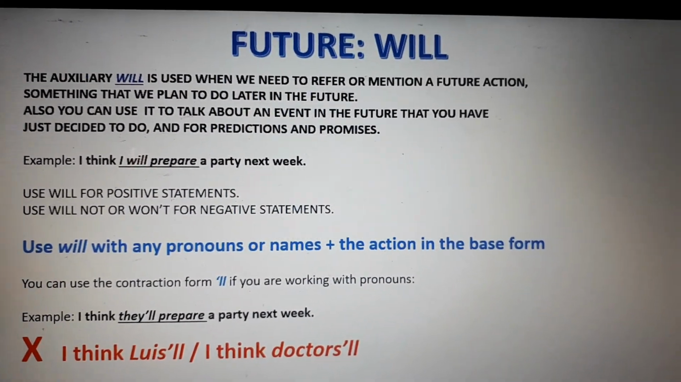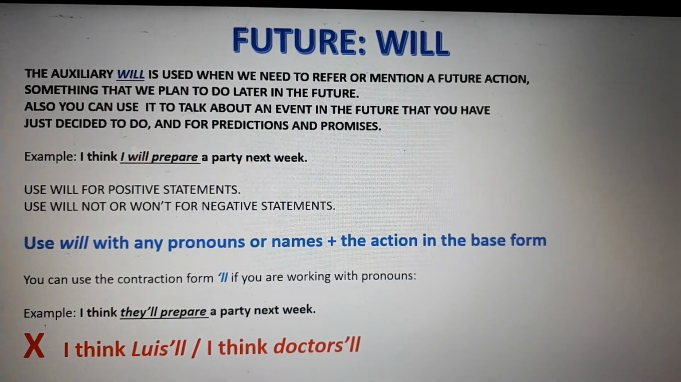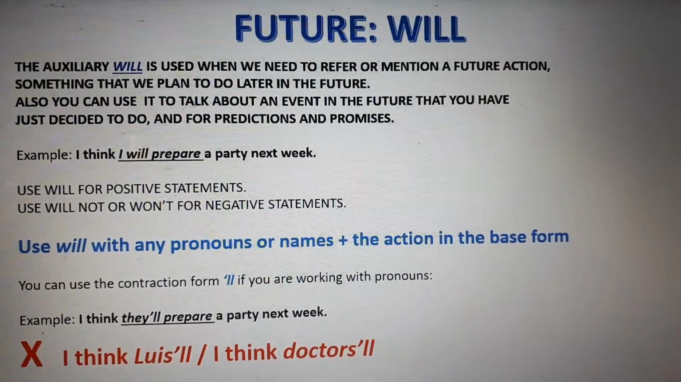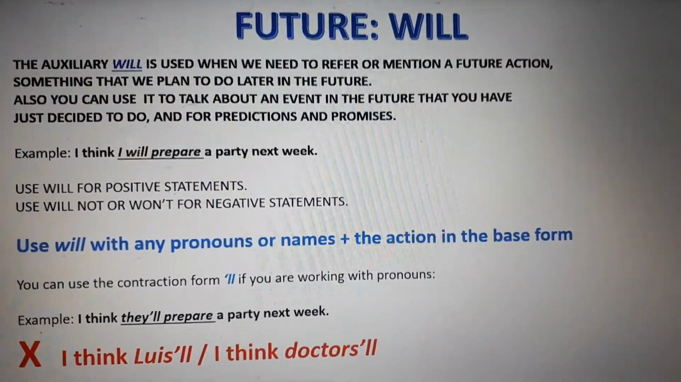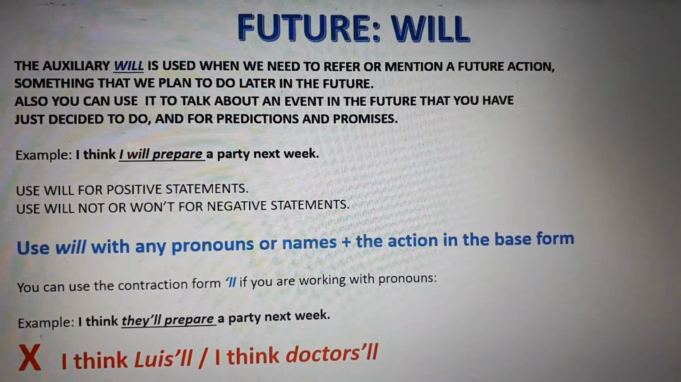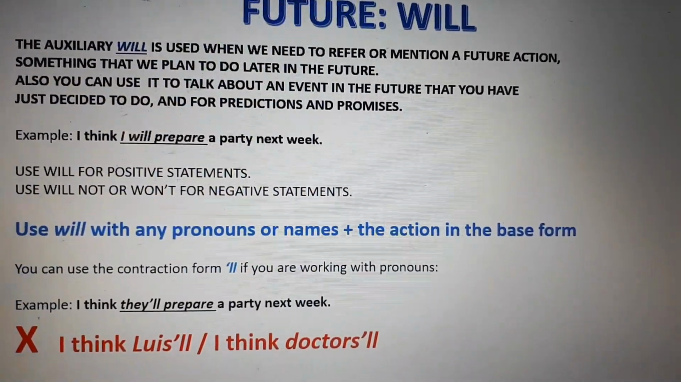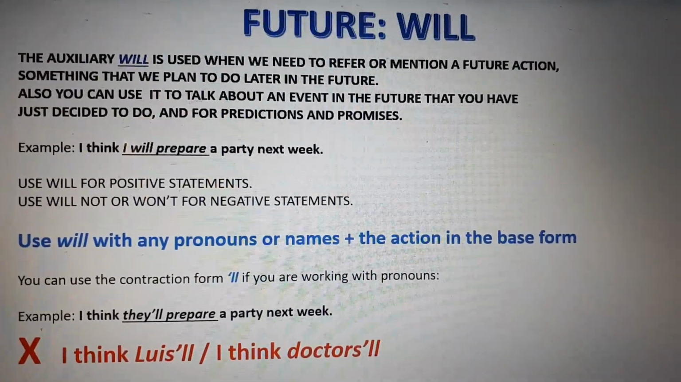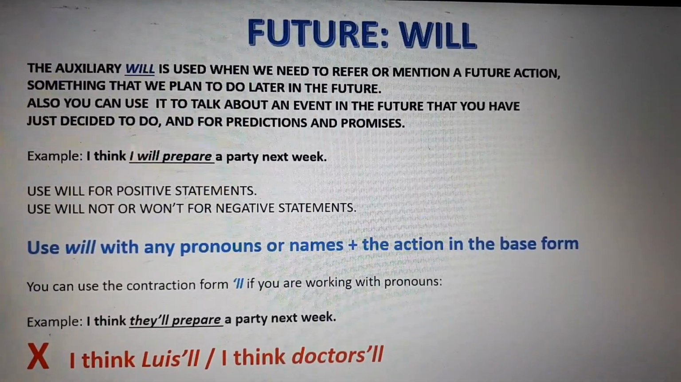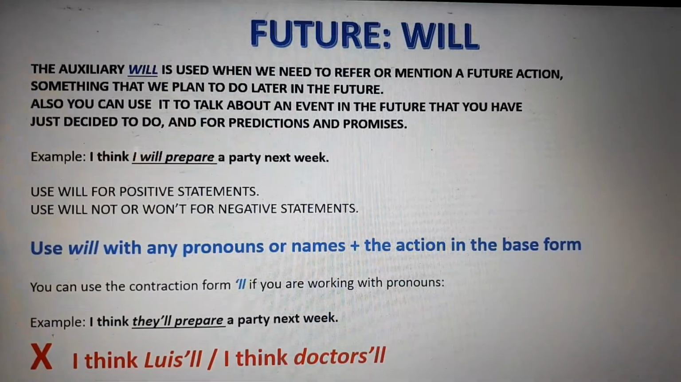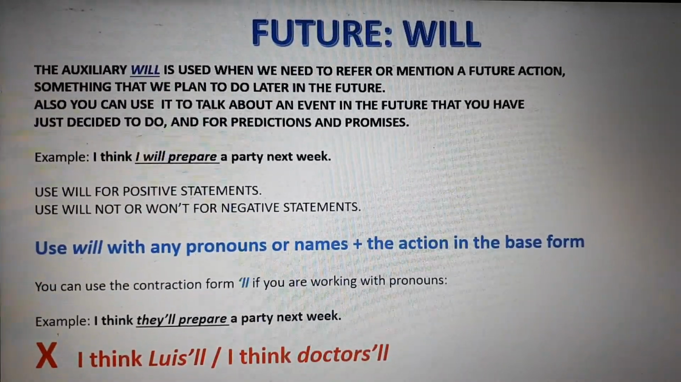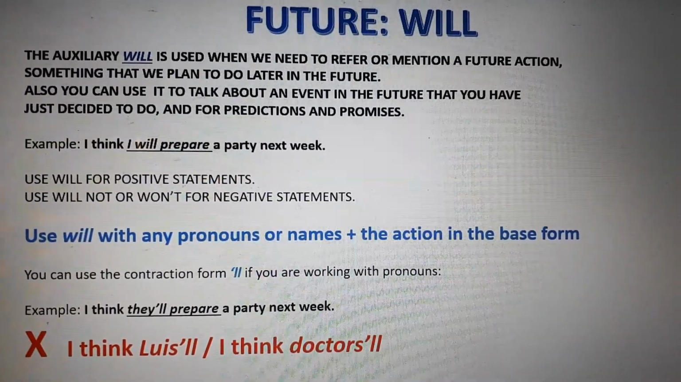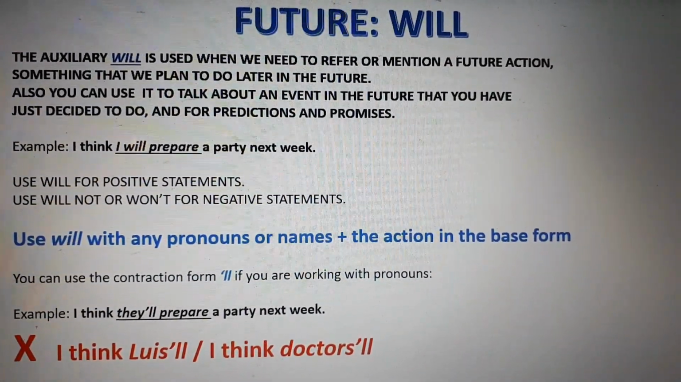So, will is also to talk about something that you don't have planned. I mean, something that you planned at the moment, okay? We have an example. I think I will prepare a party next week. So will is for positive statements and will not is a negative. Or also you can use a contraction, won't. Okay, won't is for will not.